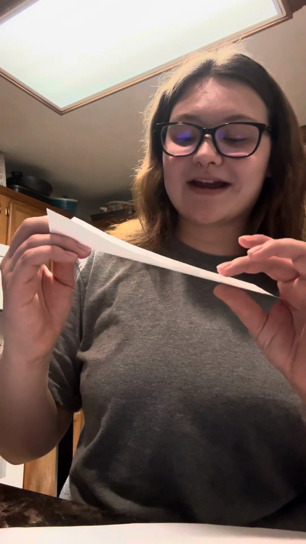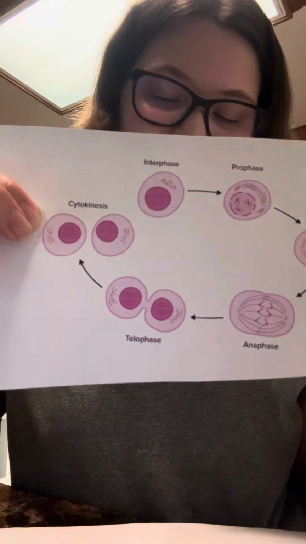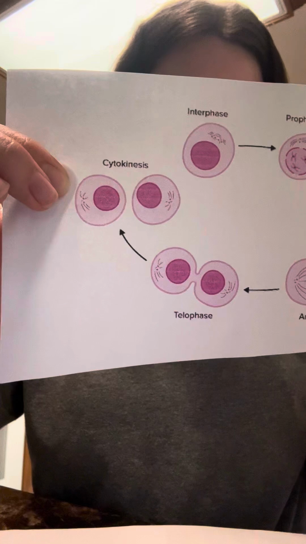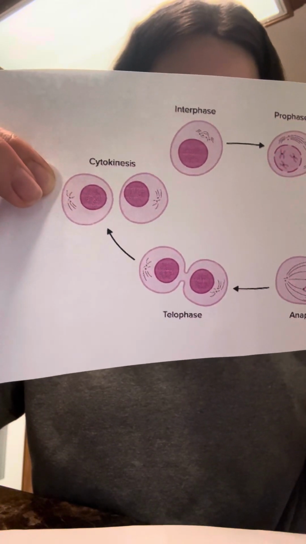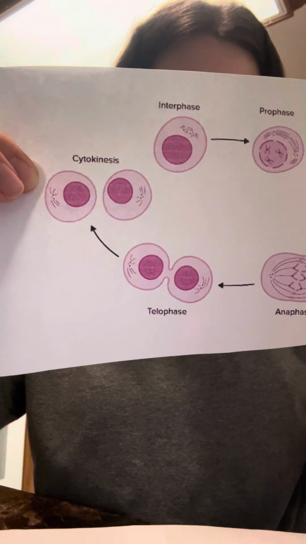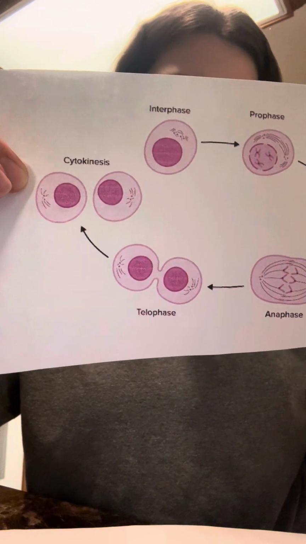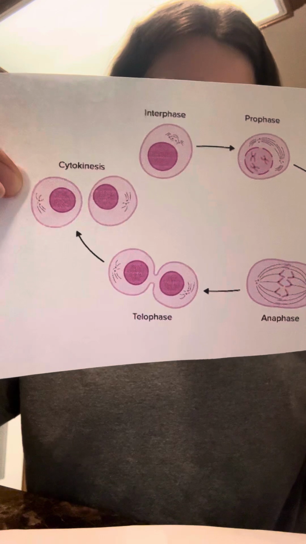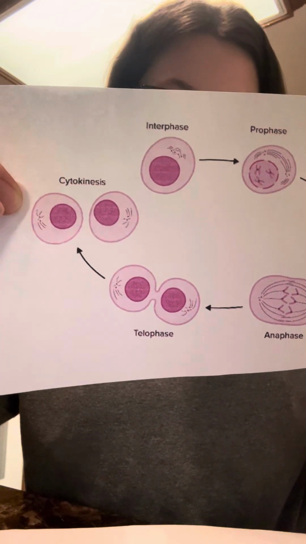Okay, now that we have learned all about the phases in the cell cycle, let's talk about our special mention, cytokinesis. Cytokinesis is the process in which the cytoplasm of a single cell divides to form two distinct daughter cells. This occurs through the inward pinching of the cell membrane at the equator, creating a cleavage furrow that separates the newly divided nuclei into individual cells. This mechanism ensures that each daughter cell receives a complete set of organelles and sufficient amount of cytoplasm from the parent